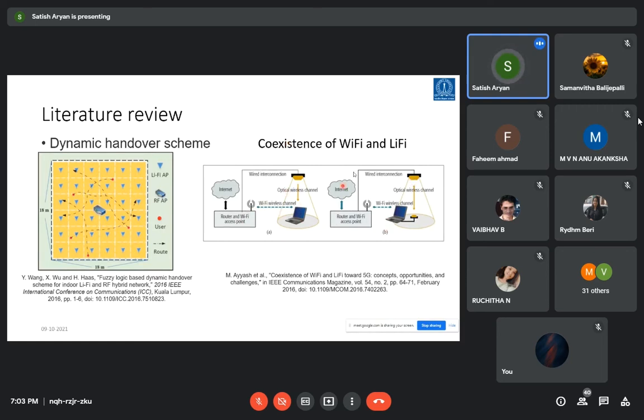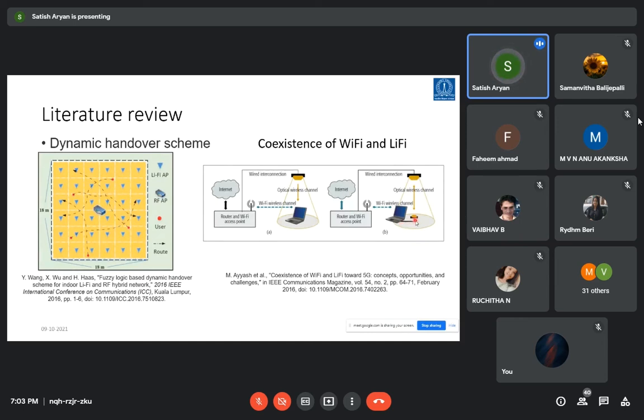Or you can go with another scenario where it can be both uplink and downlink from VLC as well as uplink and downlink from RF. So if the gadget is in the coverage area, you can see the yellow mark. This is the coverage area of a VLC access point, and the RF access point is covering the rest of the region as well as this coverage region.